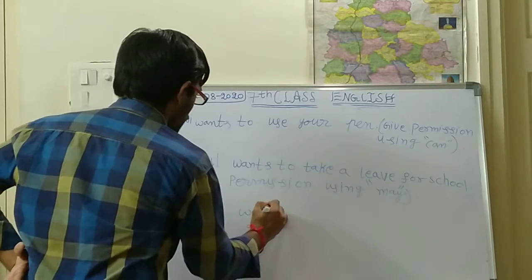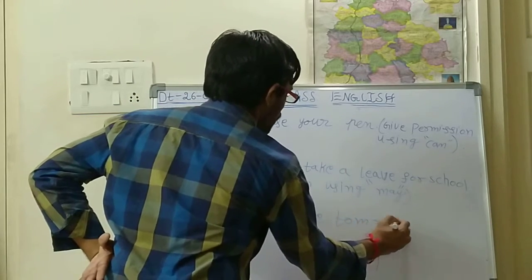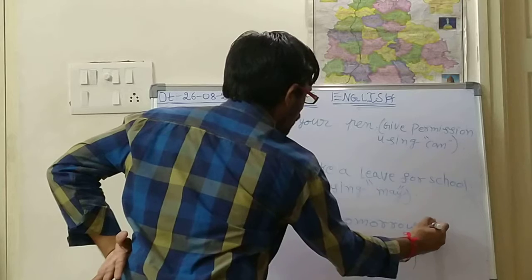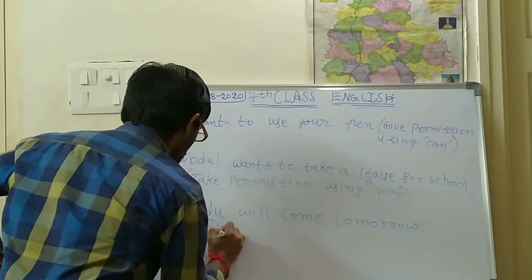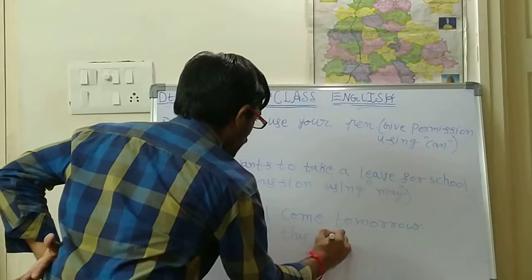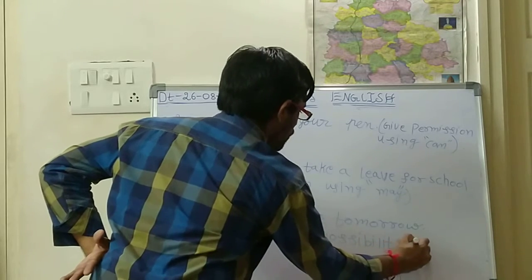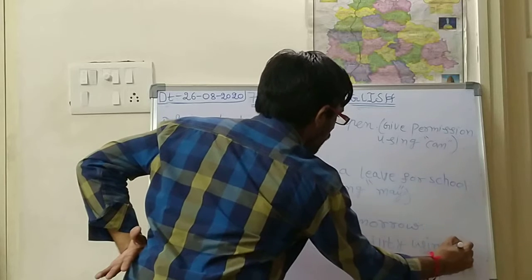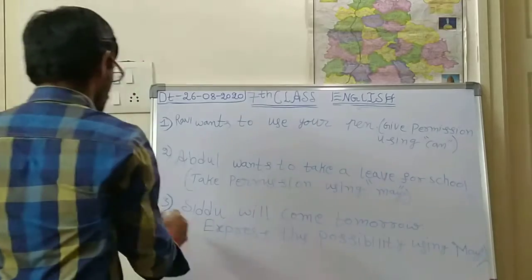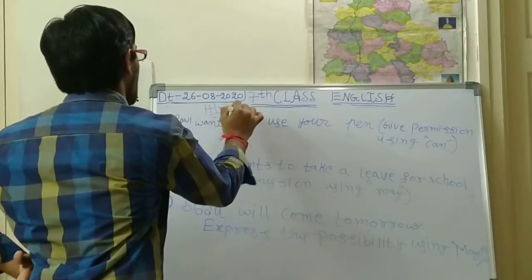Next, third one: Sidhu will come tomorrow. Express possibility using may. So these are the three questions, children. These three questions you have to write as homework.